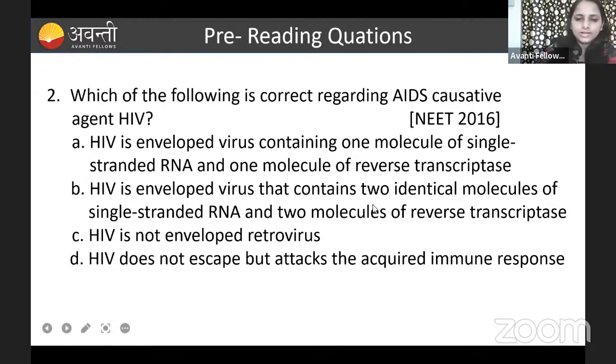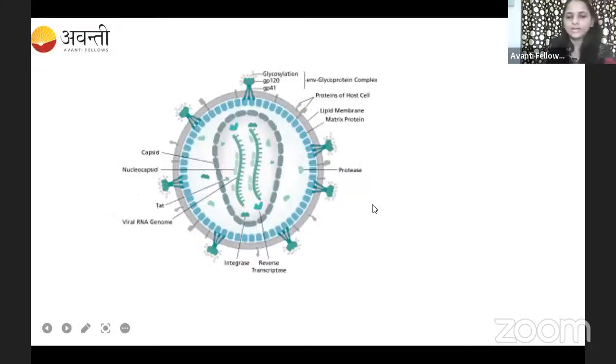So here, first let us talk about the structure of the virus. We all know that HIV is an enveloped virus. How did this envelope come to the virus? That is from the host, right? Where the HIV virus infected the host, it got the plasma membrane. And on the envelope, you can see the viral protein accumulated on this membrane. Together, that viral protein and the plasma membrane from the host we call the envelope. That is the outer covering.